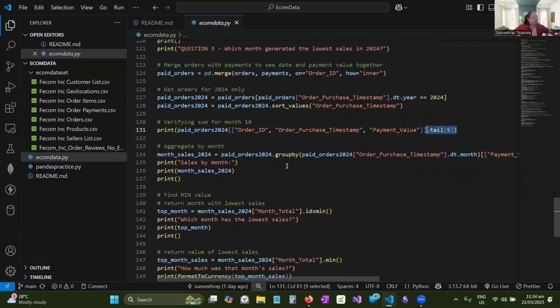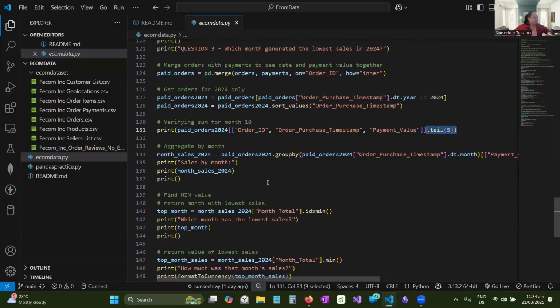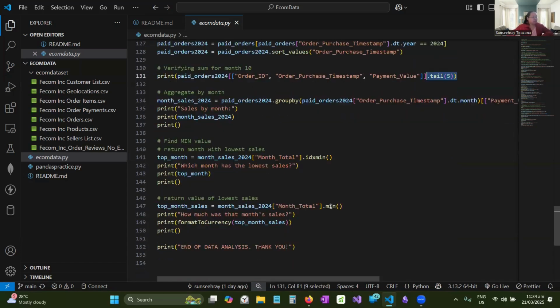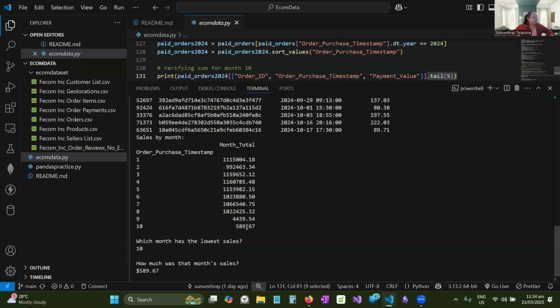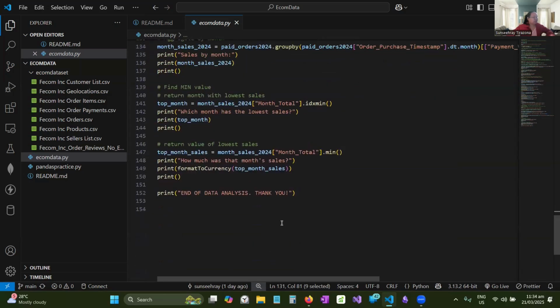From that, I'm grouping them by month and getting the sum, since I'm getting the total sales, which I rename for column presentation. And then, just like with the males and females and the country question, I can get the ID of the one that has the minimum value, and I can get the minimum value of that column. So it does show that the minimum value is this, and this ID is shown here. So the month with the lowest sales is month 10, and the value of it is 589.67. And that's the end of my demonstration. Thank you for watching.